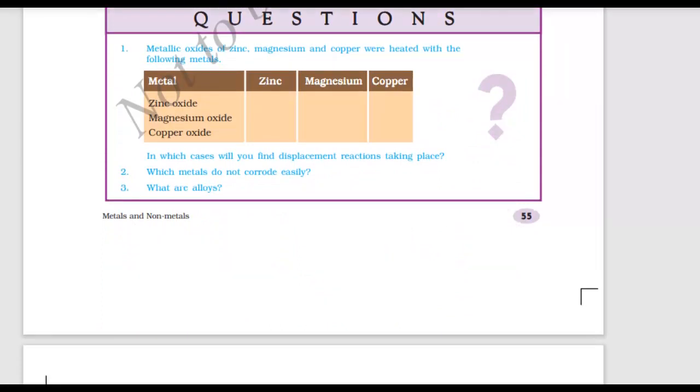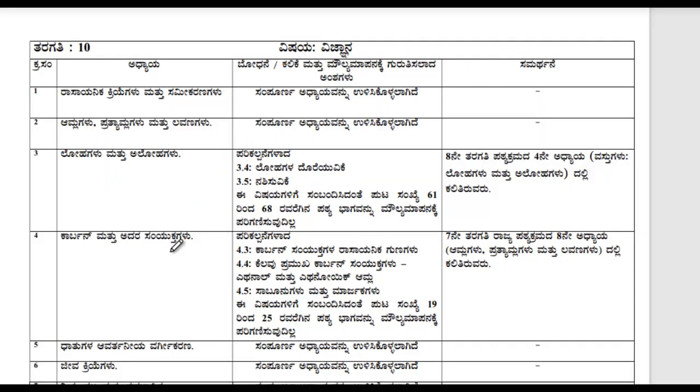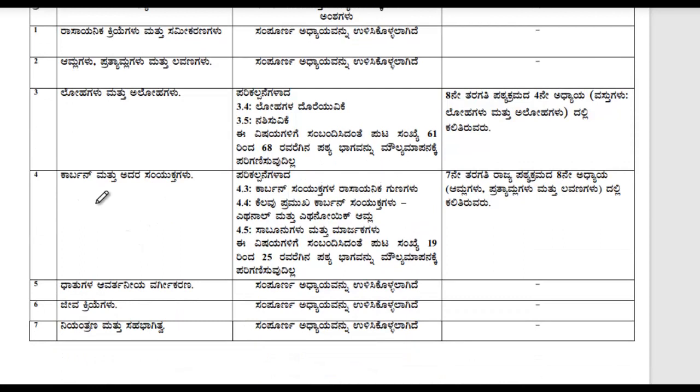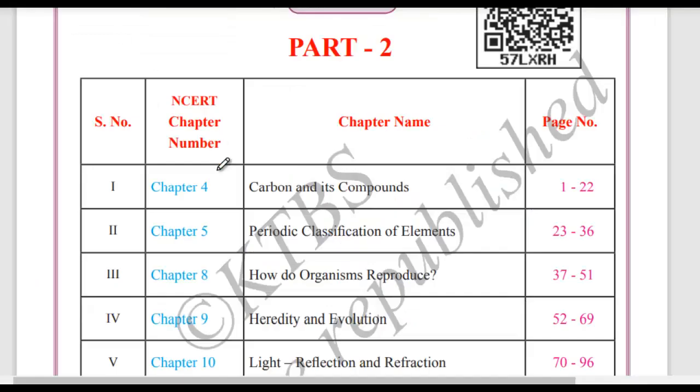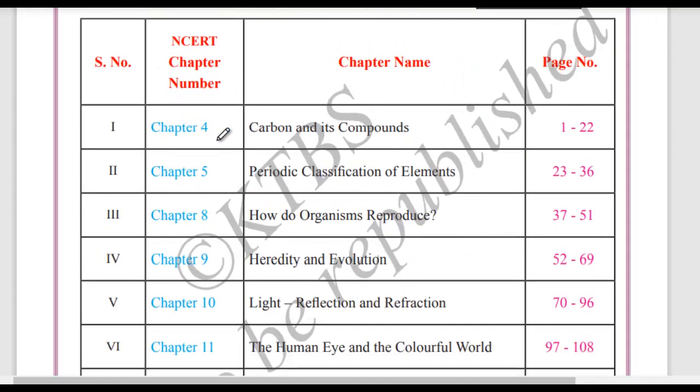Okay, so let us move on to the next chapter. According to the syllabus copy, the fourth chapter is Carbon and its compounds. So let us go to chapter number 4. Chapter number 4 is present in our book 2, so open your book 2 please and mark it.